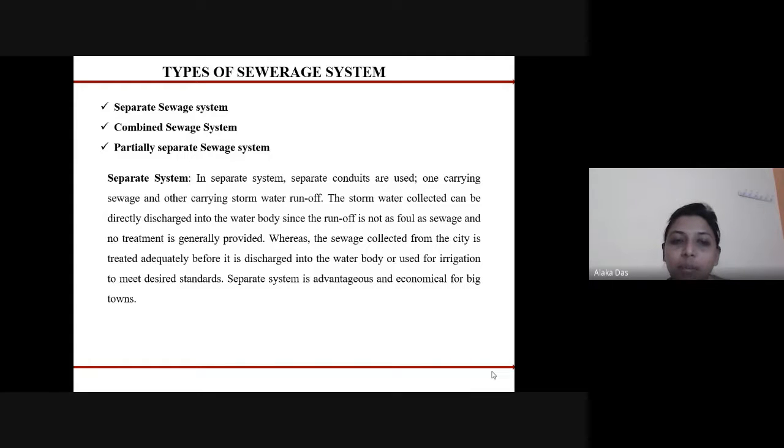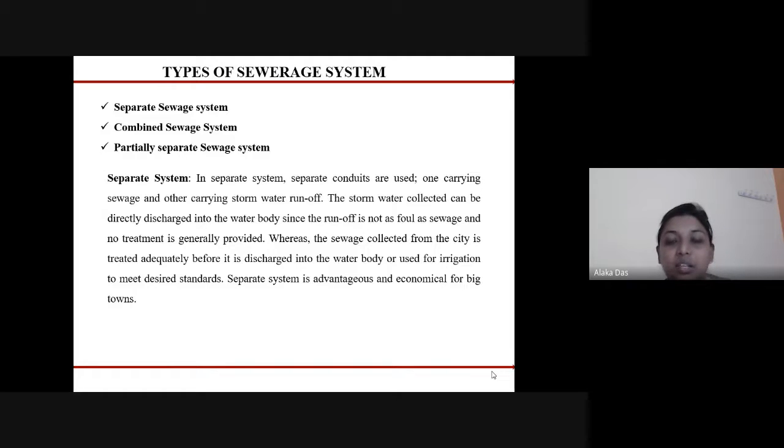One pipeline carries the sewage and the other carries the storm water runoff. So the storm water is collected directly and can be discharged into the water body as it does not contain many impurities. Generally, without treatment, we can discharge it directly into the water body.